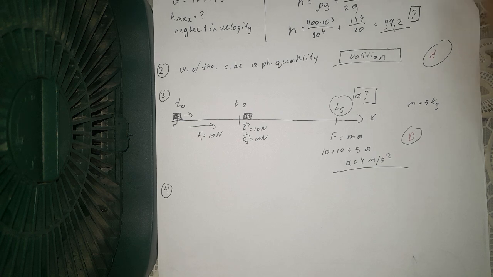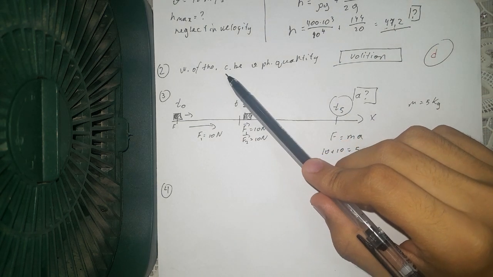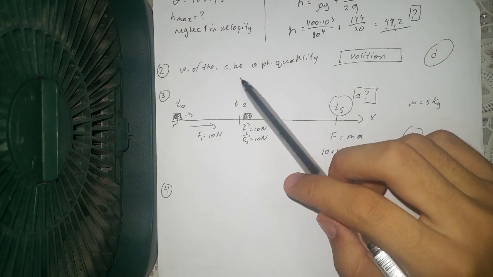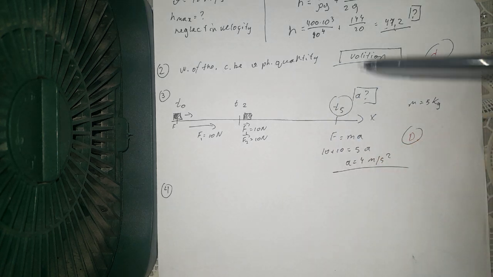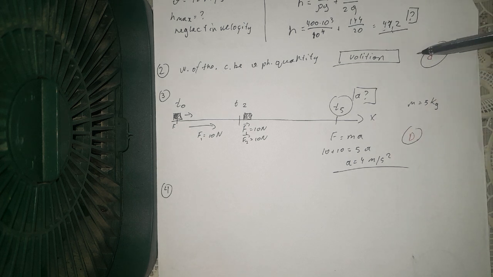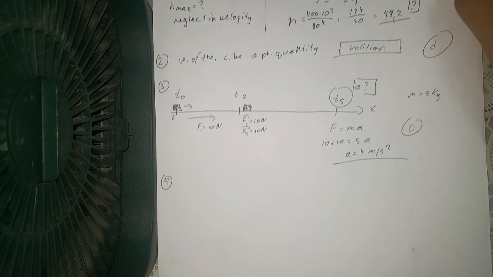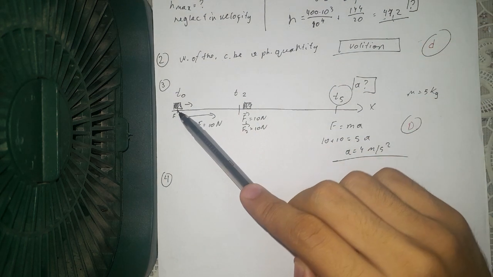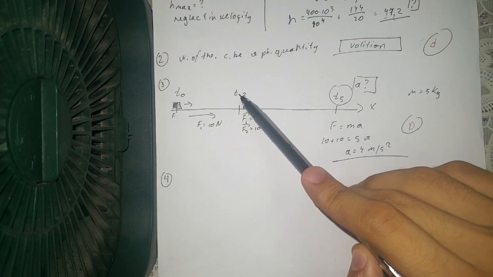Second question said which of the units cannot be a physical quantity. Only volition is kind of a feel quality of a person, but not in physics. It's D. So the third question say that we have force F until T2